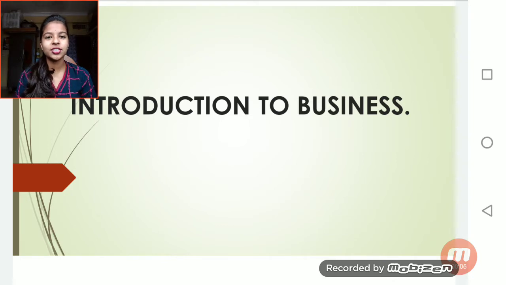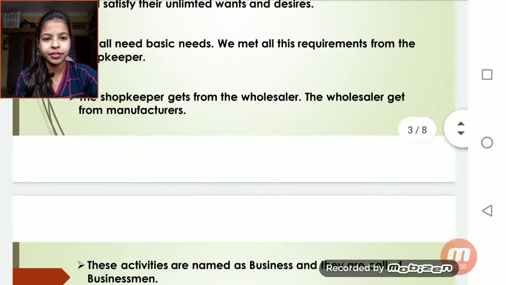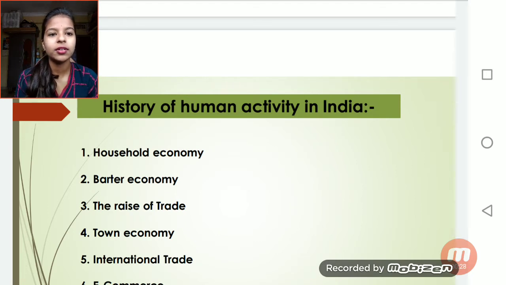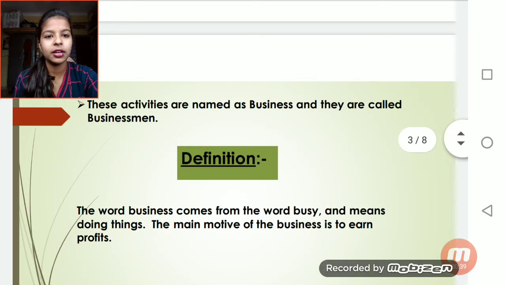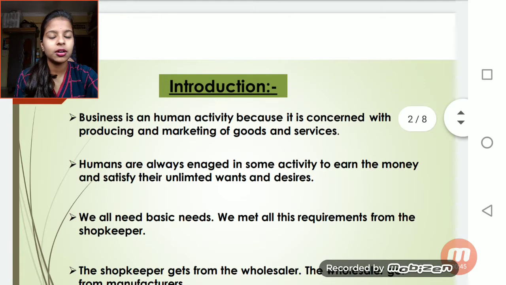So today is the second lecture of the commerce, first year. So let's go into the chapter. Yesterday I told you the introduction to business, the definition, and then we learned about the history of commerce. That is not the human activity, it is commerce. I forgot to change it. There are six types in the history of commerce in India. First we'll revise the introduction, definition, and then the history of commerce.